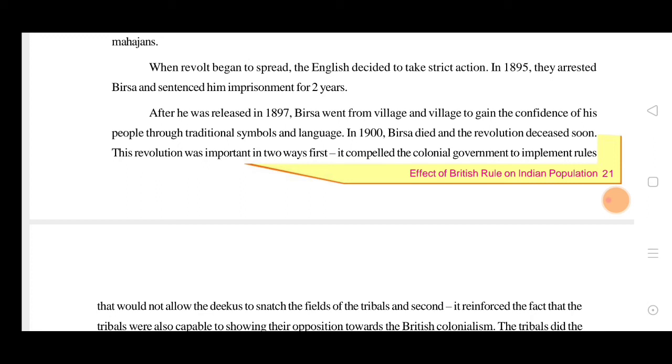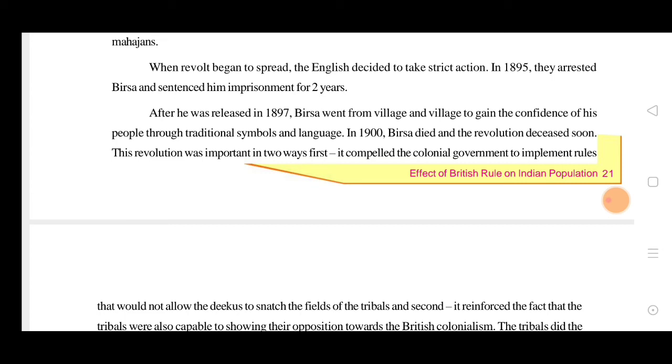In 1900 Birsa died and the revolution decreased soon. After his death the revolution declined. The revolution was important in two ways. First, it compelled the colonial government to implement rules.